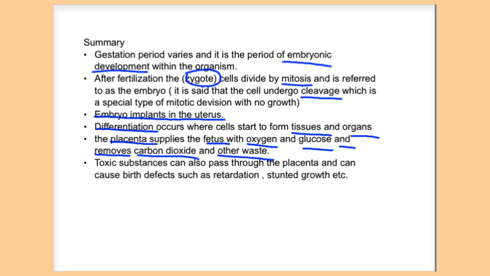That is an extremely important point. And if a mother consumes toxic substances, they will pass through the placenta and can cause birth defects such as retardation, stunted growth, etc. So this is a summary of all the things that I want you to know after fertilization.